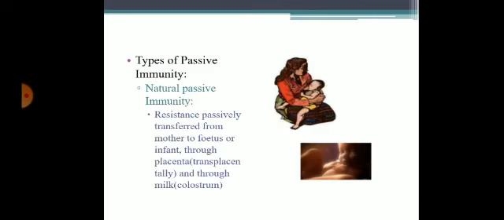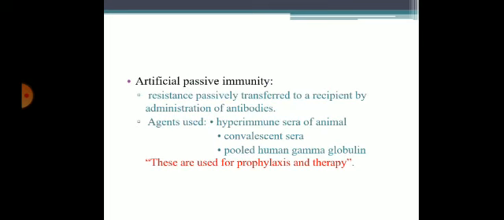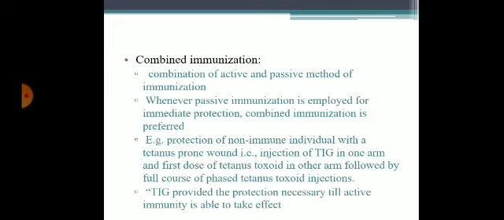Coming to types of passive immunity. Natural passive immunity is a resistance passively transferred from mother to fetus or infant through the placenta, transplacentally, and through the breast milk, through colostrum. Artificial passive immunity is a resistance passively transferred to the recipient by administration of antibodies. Agents used are hyperimmune sera of animals, convalescent sera, and pooled human gamma globulin. These are used for prophylaxis and therapy.